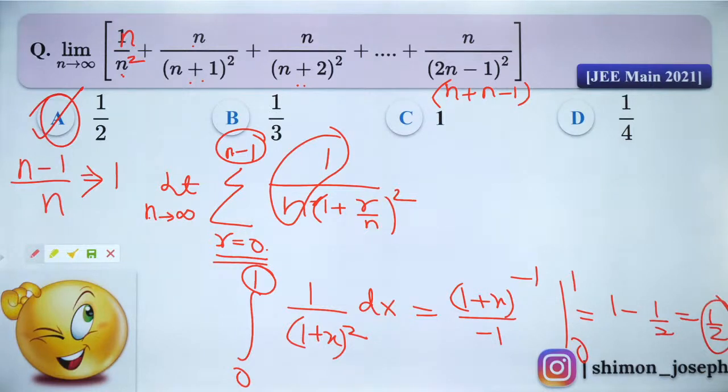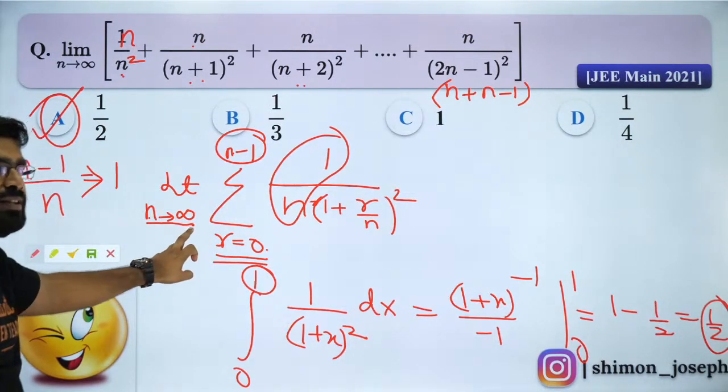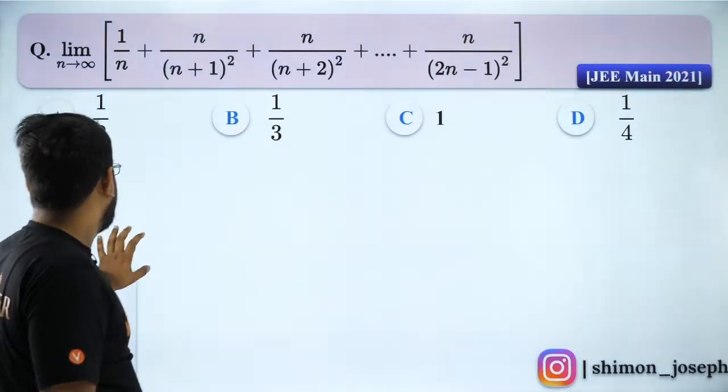Are you able to solve it now? Okay. How is it 1? Because n minus 1 by n is approximately 1 when n tends to infinity. N tends to infinity, na? So obviously it will be tending to 1. That's what I have written.